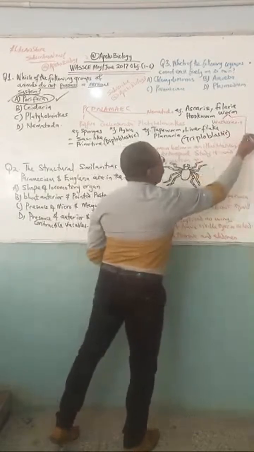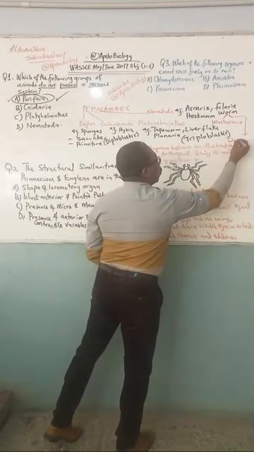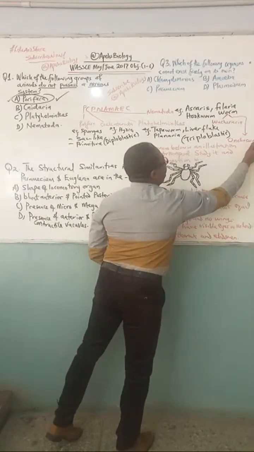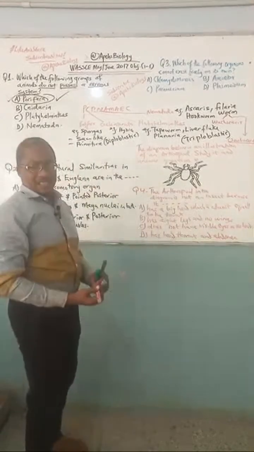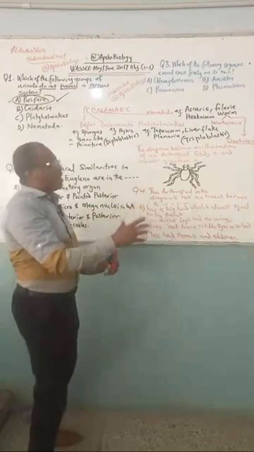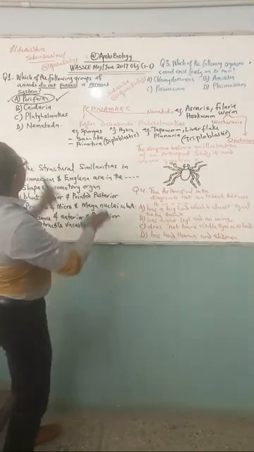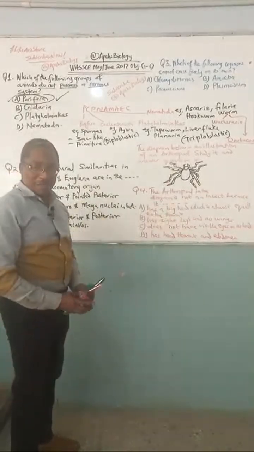You have another filaria worm popularly called Onchocerca volvulus, which is responsible for river blindness, known as onchocerciasis. These organisms fall under Nematoda. So you can see that just from one question, we have unleashed so many points.